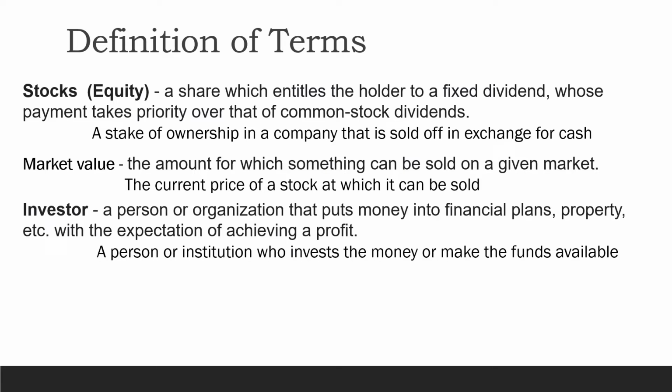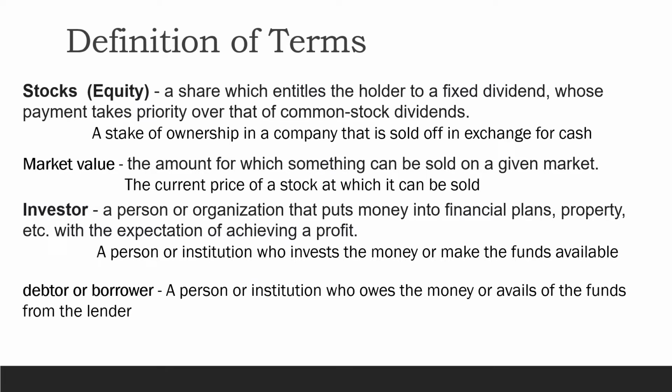Next is the investor. An investor is a person or organization that puts money into financial plans, property, etc., with the expectation of achieving a profit. A person or institution who invests the money or makes the funds available. That is the second definition of investor. Next is the debtor or borrower. A person or institution who owes the money or avails of the fund from the lender.